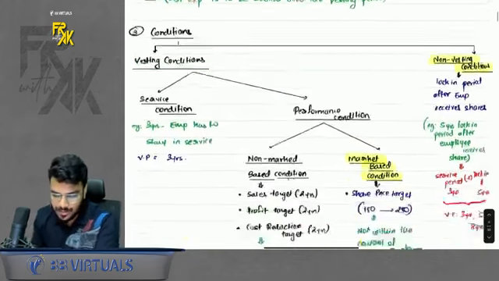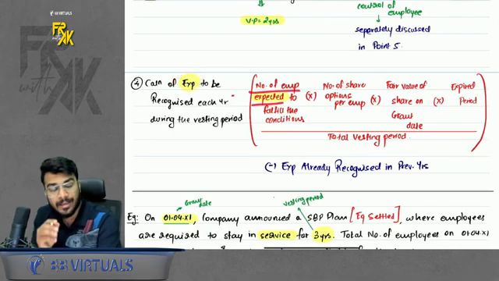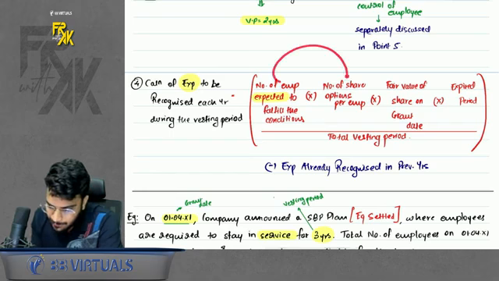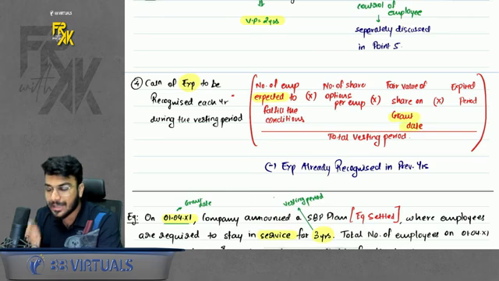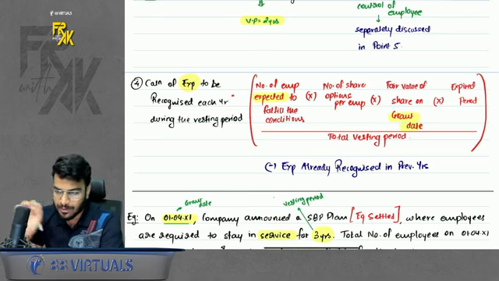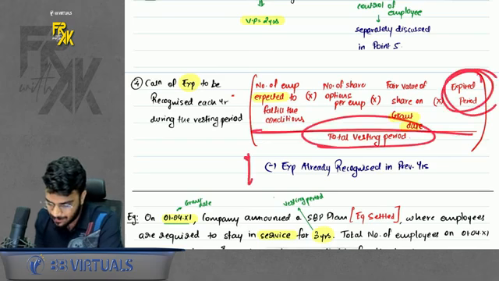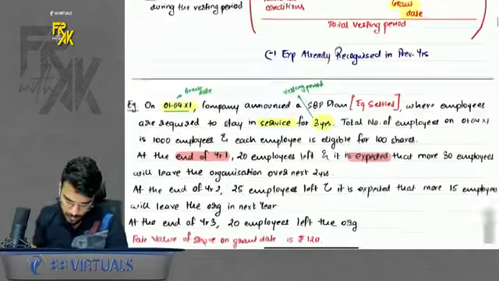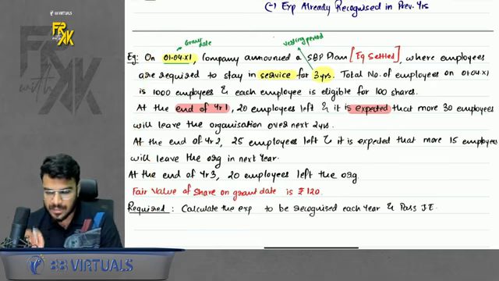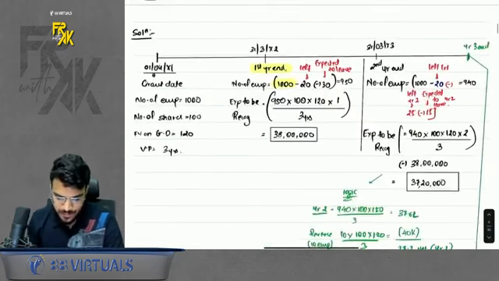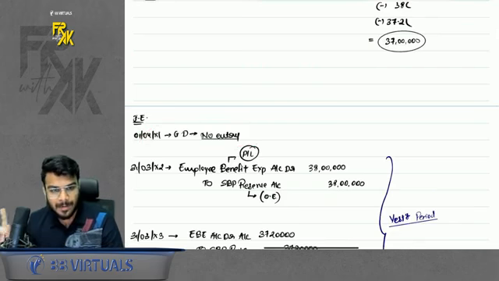Anyways, now in case of equity settled, how will you compute the expense? It is very simple. Number of employees that are expected to fulfill the condition, multiplied by the number of shares you offered per employee, multiplied by the fair value on grant date. In case of equity settled, we take the fair value on grant date, multiply by the expired period, divide by the total vesting period, minus the expense already booked in previous years. Okay. To understand this, I took one example also. Through this example, just remember, if there is a vesting period, on grant date you will pass no entry. No entry is passed on grant date.